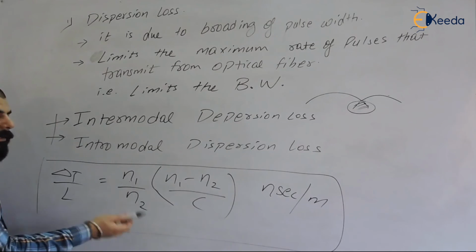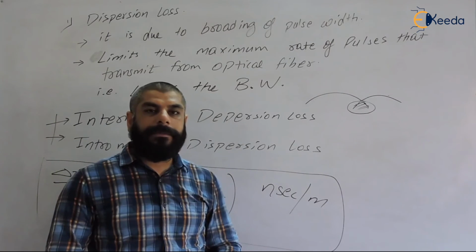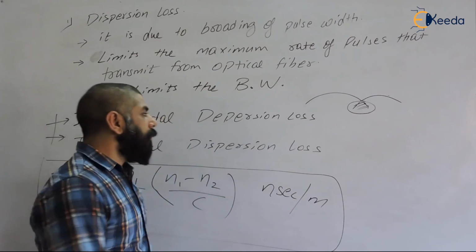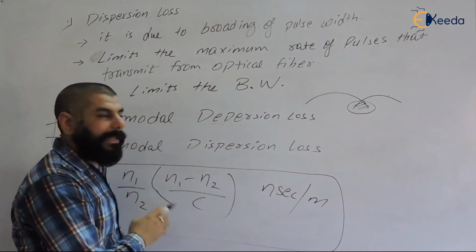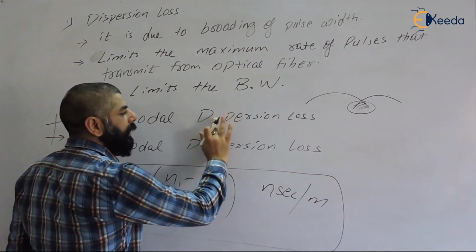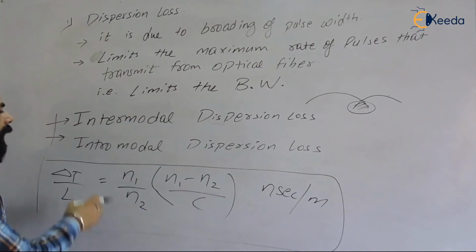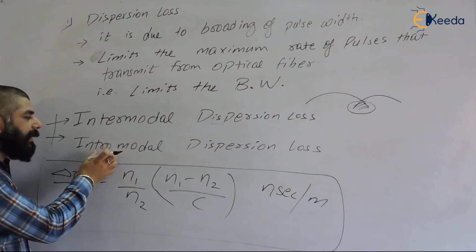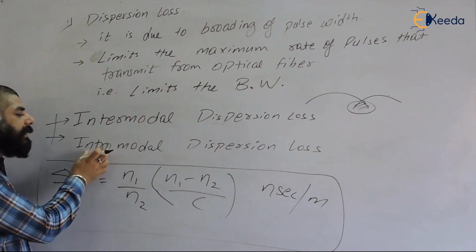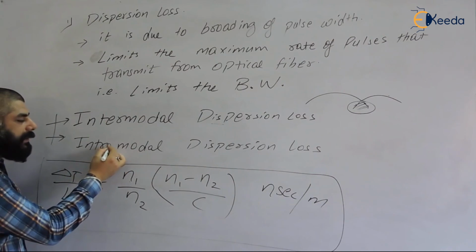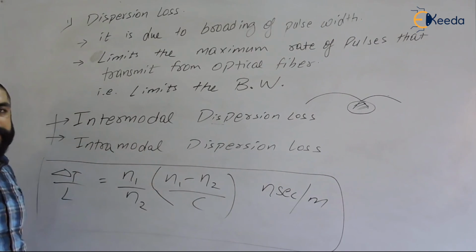So this is the dispersion loss. There is a spelling error here: it is written as DISPERSION, dispersion. And here the second type of dispersion loss is intramodal dispersion. So this is intramodal dispersion loss.